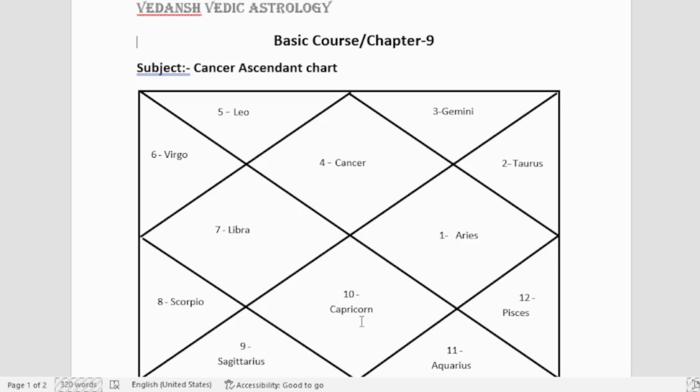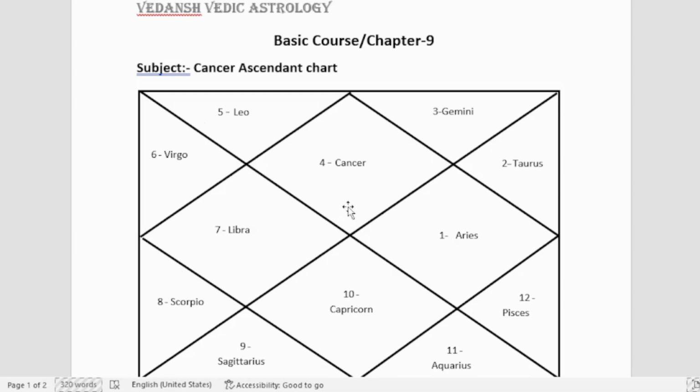Now we talk about Rahu and Ketu. As we have learned in the previous videos, Rahu and Ketu are bitter enemies with Moon and Sun both. The reason, we know the story, how Rahu and Ketu were born, how Lord Vishnu cut the head of a demon, and since he had already tasted the nectar, they became Rahu and Ketu. Because of that incident, Rahu and Ketu share bitter enmity with Moon and Sun.